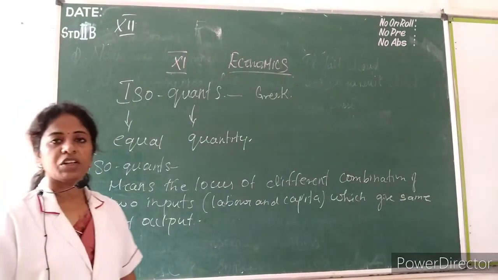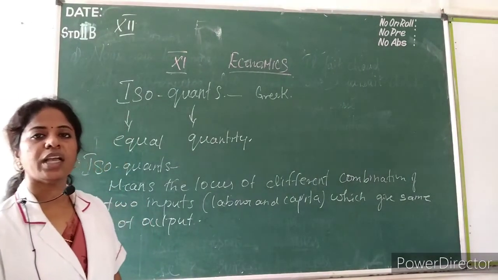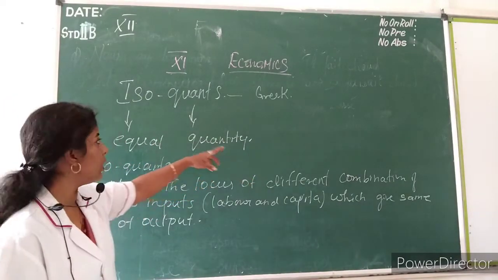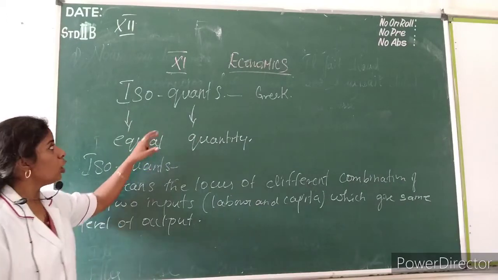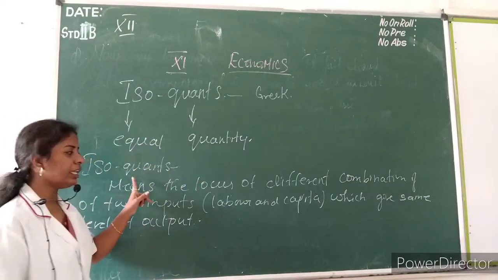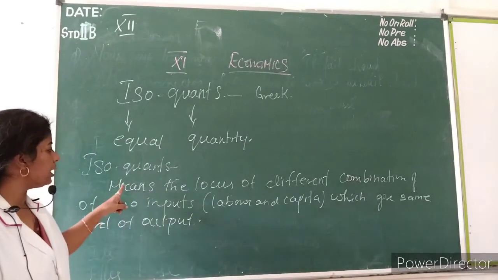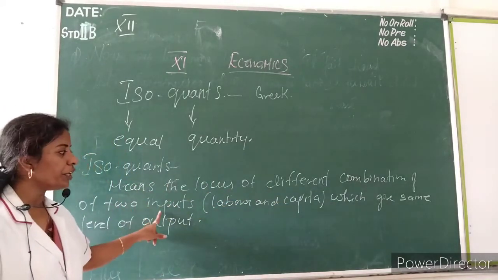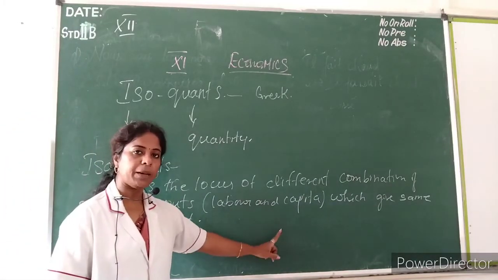I will repeat. Isoquants. It is a Greek word. Iso means equal, quants means quantity. So isoquants means the locus of different combinations of two inputs, that is labor and capital, which